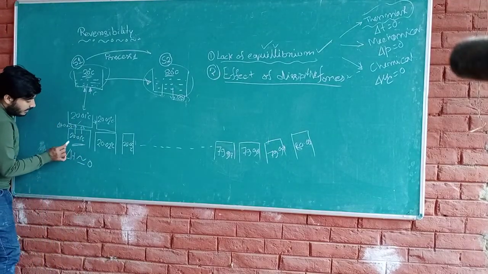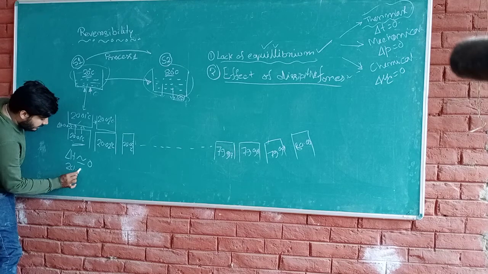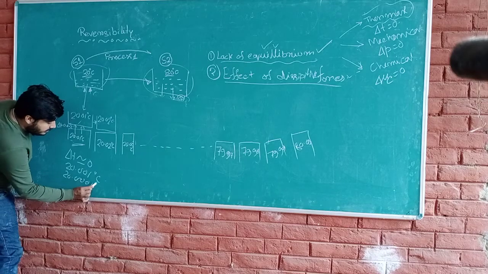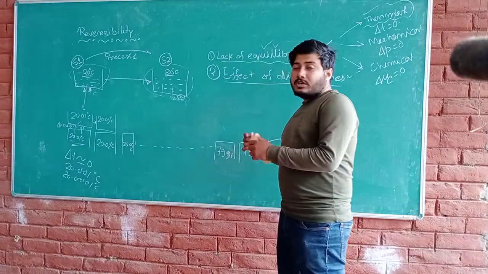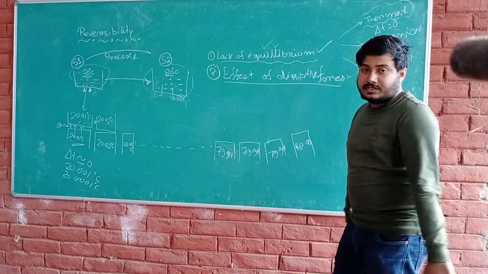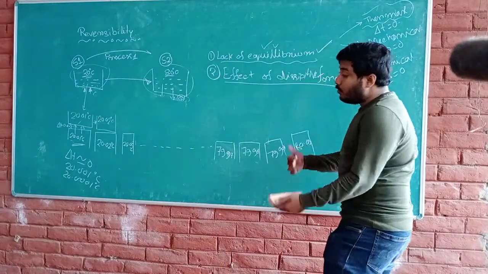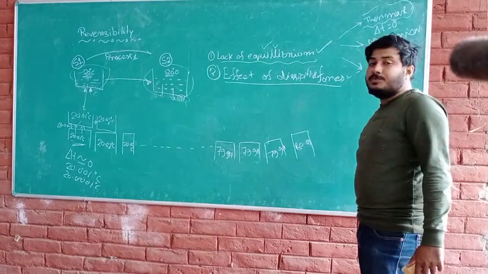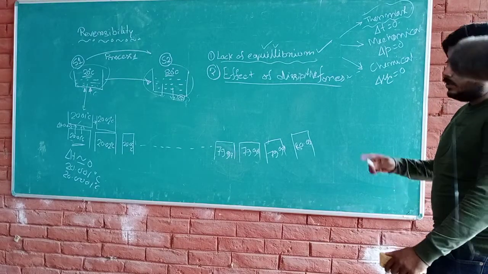Now you can change the limit also. Here the step is taken as 0.01. You can minimize the step to 0.001 degree centigrade or 0.00001 degree centigrade. The more you increase the number of steps, the more the reversibility increases. So if we take the step as 0.001 degree centigrade or smaller, it will be more reversible than the previous one. So this is the way to convert an irreversible process to a reversible process.